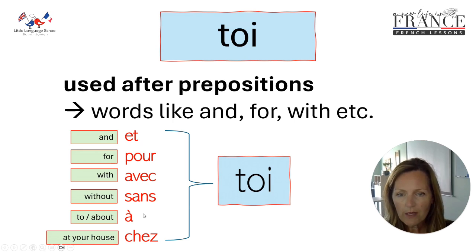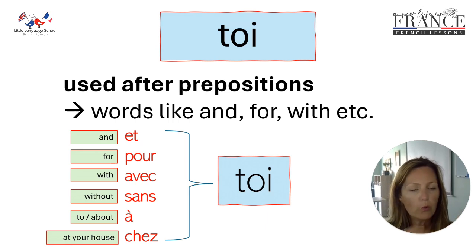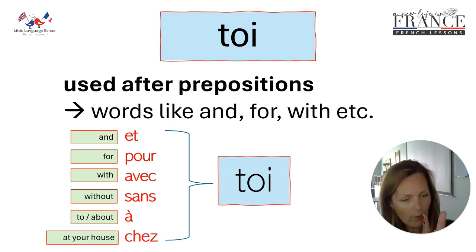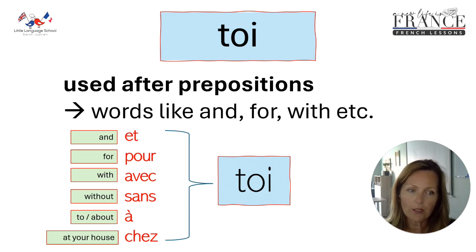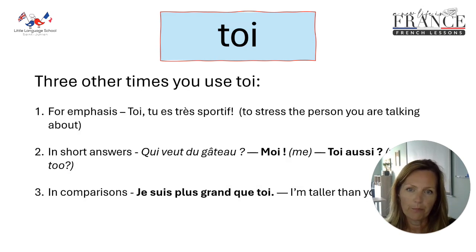So all of these words are going to be finishing with toi, and it kind of ends your sentence in a way. So and you, et toi, pour toi, avec toi. And then we can put a full stop or a question mark or a comma, but that's what we're using there. We can't use tu there because tu needs some sort of verb to carry on.